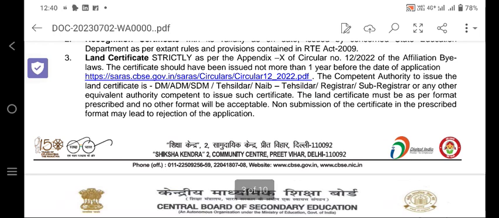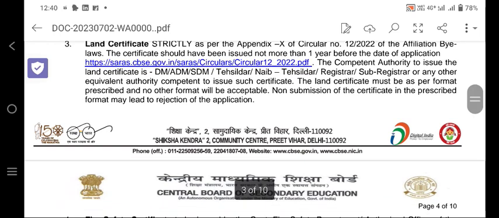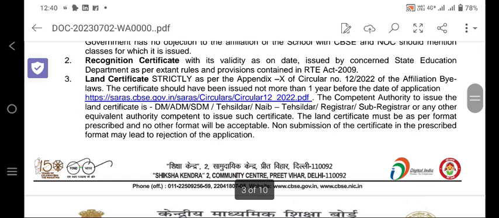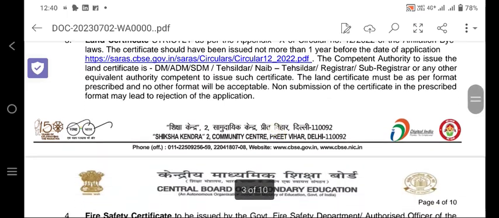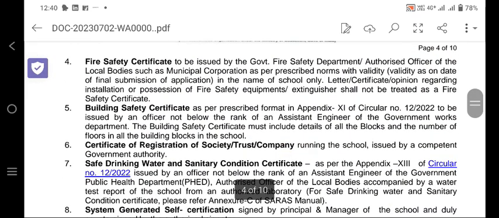The competent authority to issue the land certificate is DM, ADM, SDM, Tahsildar, Naib Tahsildar, registrar or sub-registrar, or any other equivalent authority. So the registrar can give it, the sub-registrar can give it, DM, ADM, any of the competent authorities, but it will be strictly as per Appendix 10. Go through Appendix 10, you can see it in the circular. Next is the fire NOC.